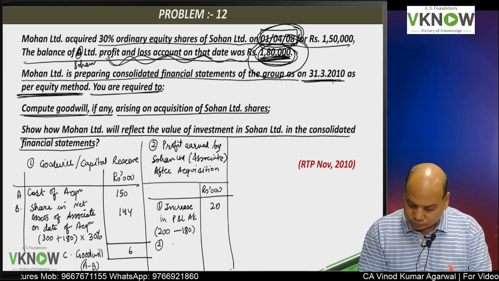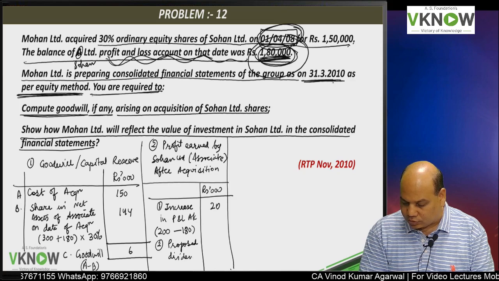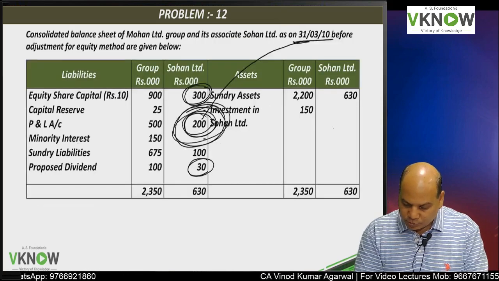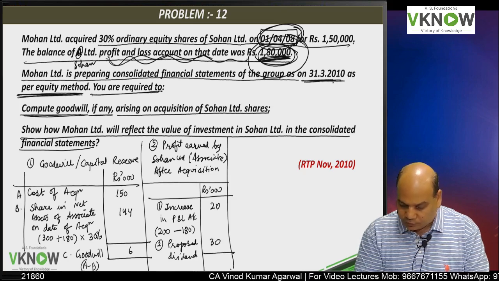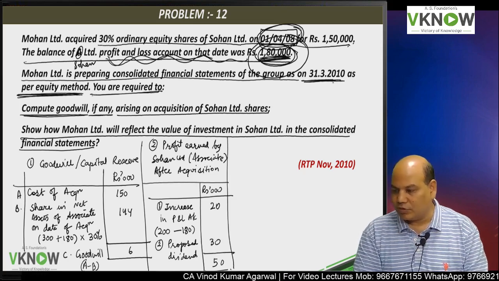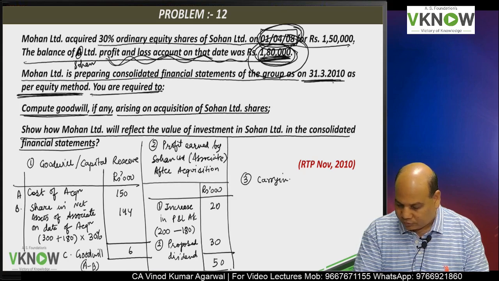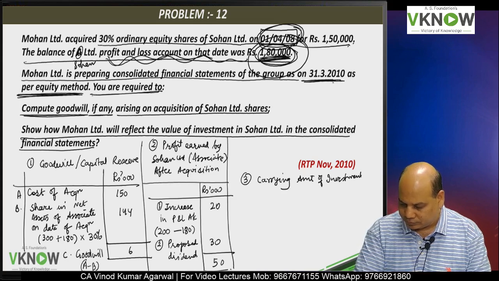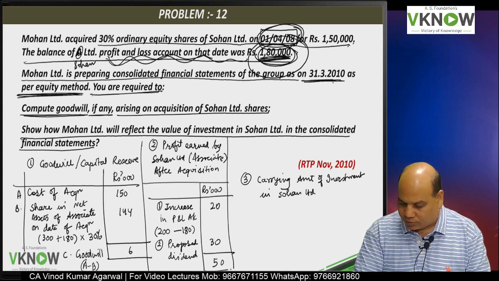Point number 2, proposed dividend, because that is also debited from P&L account and credited to proposed dividend. So how much is proposed dividend? This 30. So my profit for the year is 50. And then the third working I will prepare will be carrying amount of investment in Sohan Limited as per AS 23.